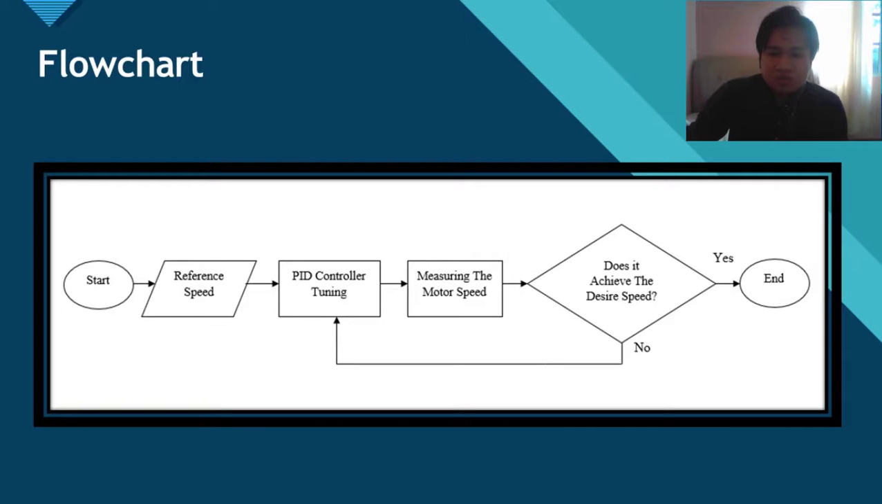The output motor speed, we need to make a decision whether it achieves our reference speed or not. If it doesn't achieve our reference speed, then we have to auto tune our PID controller again, and this will be a constant loop until our measured output speed is equal to our reference speed. Then only our system is a success and we can end the system.